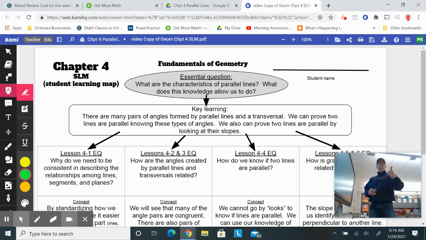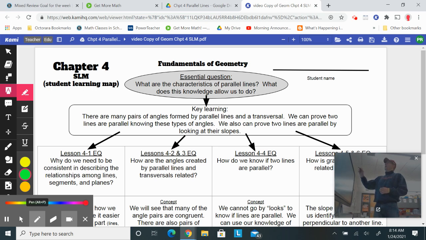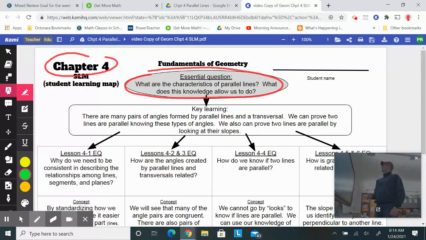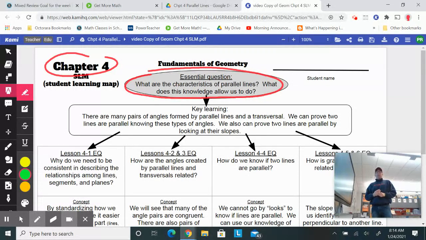All right. Hello, everybody. In this video, we're going to talk about what we're going to study in Chapter 4 here in the Fundamentals of Geometry. So Chapter 4 is about what are the characteristics of parallel lines? What does this knowledge allow us to do?